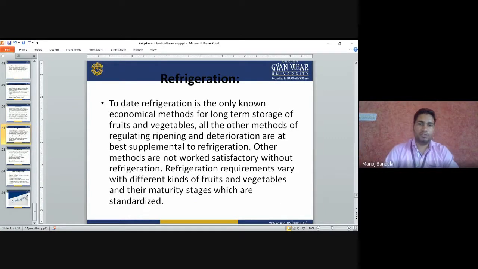Refrigeration: refrigeration is the only economical method for the long-term storage of fruits and vegetables. All the other methods of regulating ripening and deterioration are not the best supplement for refrigeration. Other methods do not work satisfactorily without refrigeration.